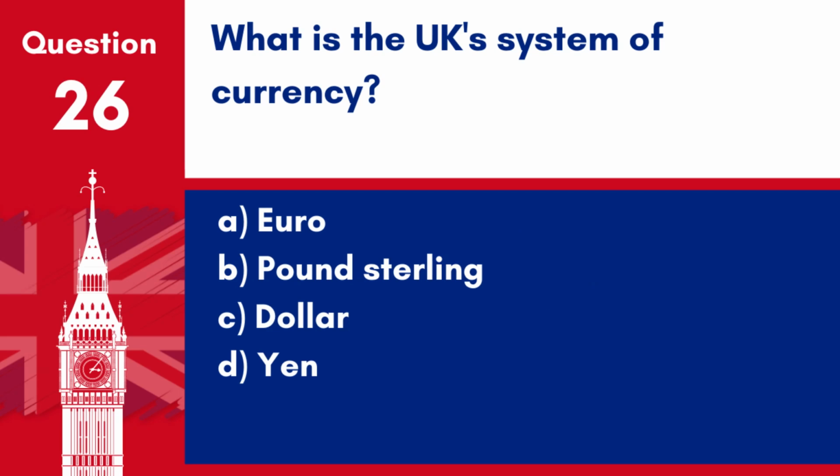Question 26. What is the UK's system of currency? A. Euro. B. Pound sterling. C. Dollar. D. Yen. Answer B. Pound sterling. The official currency of the United Kingdom is the pound sterling.